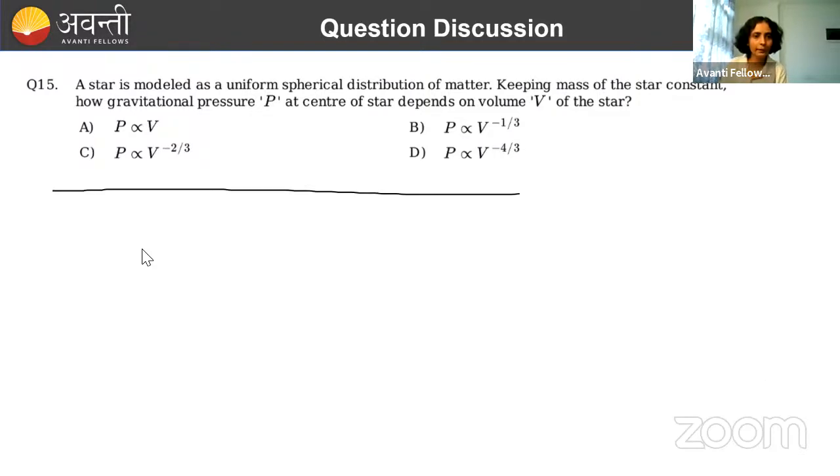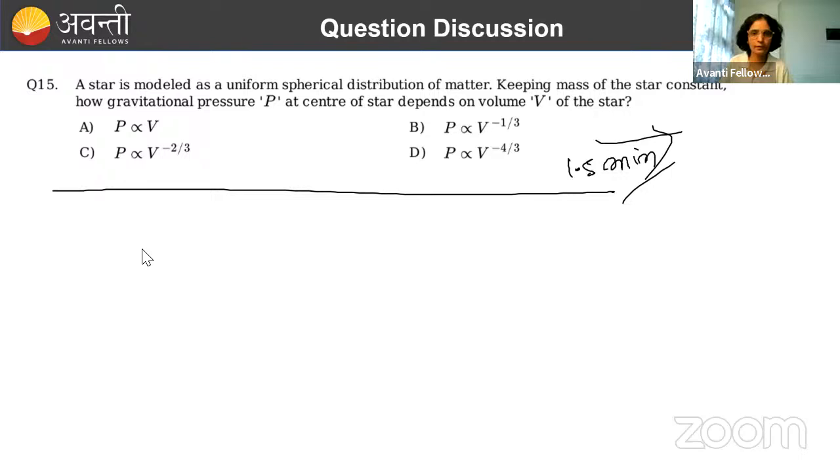Now just let me know its answer. I'm giving you 1.5 minutes again. This is a very easy question. I just want to check if people remember the formula or not. Just let me know what value you're getting.